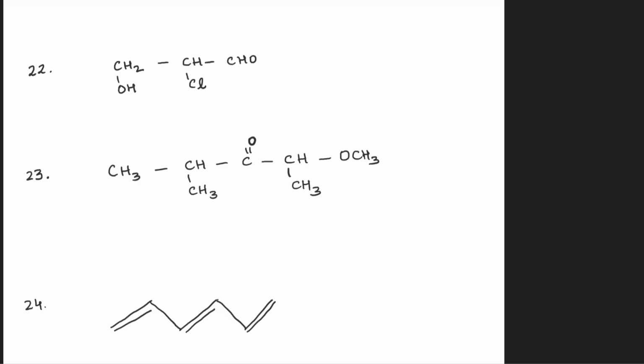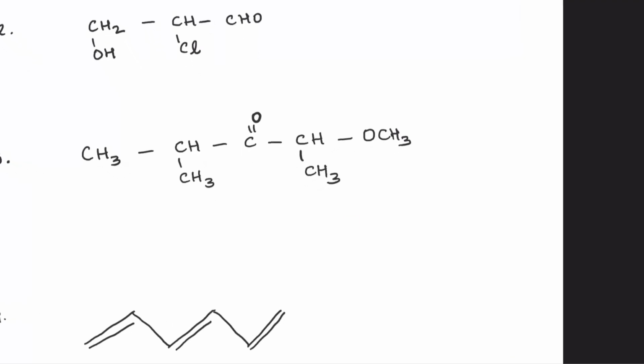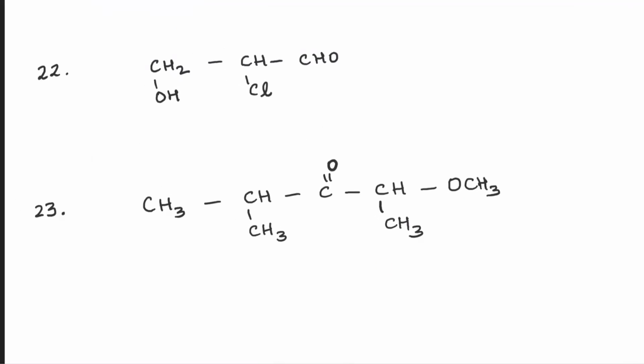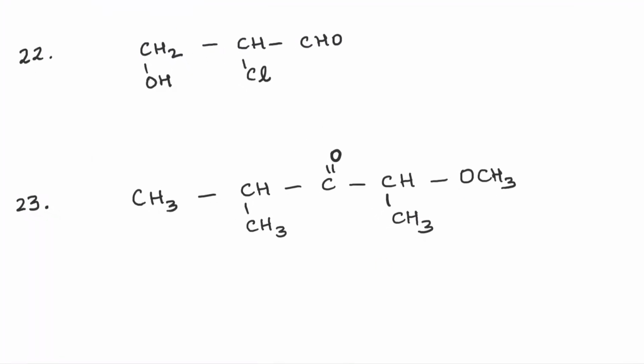22, 23, 24. Go ahead, draw the structures, note them down. 22 and 23 on your screen now. Want me to count the carbons? So 1, 2, 3, 4. This is an OCH3 group. Careful, are you going to number this carbon or not? Try and recall what functional group is this.